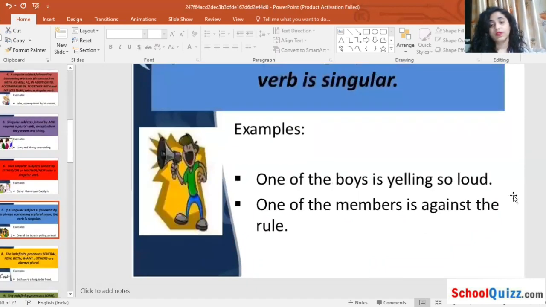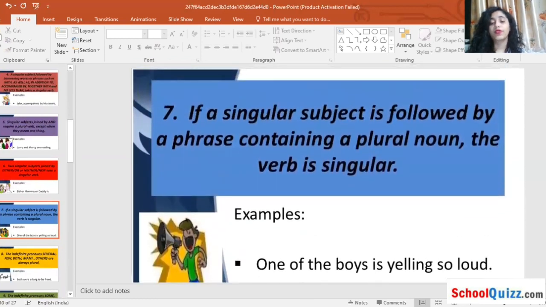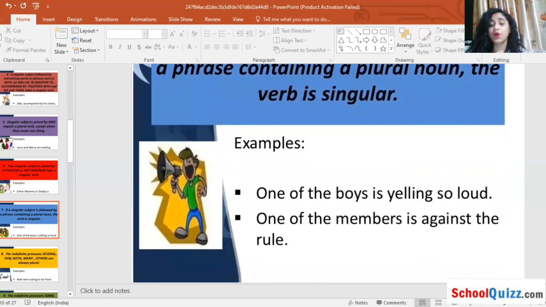Okay, now the seventh one: if a singular subject is followed by a phrase containing a plural noun, the verb is singular. If we have a plural noun in the sentence, like boys, the verb which will be included is singular. If we use a plural form, it will not make a perfect sentence. So we have to see that the verb we have included is in the singular format. Make sure you know that. Example: one of the boys is yelling so loud.